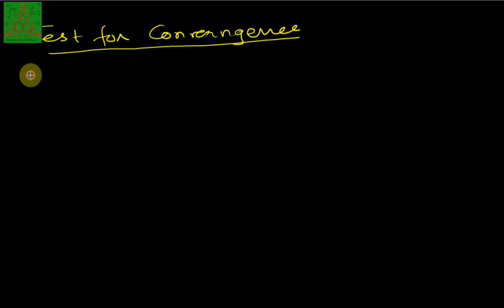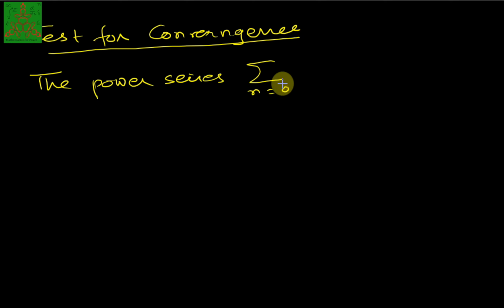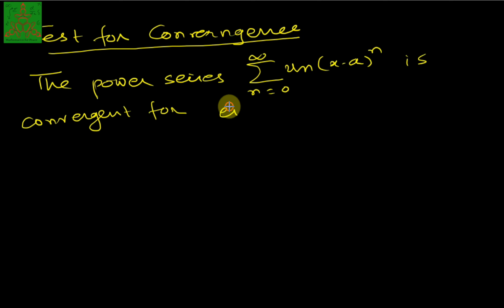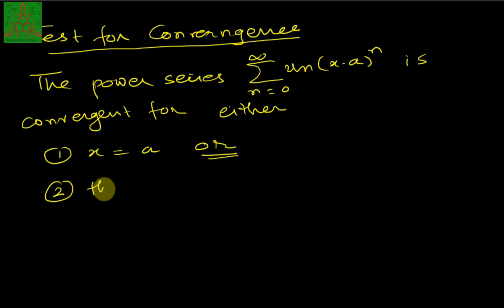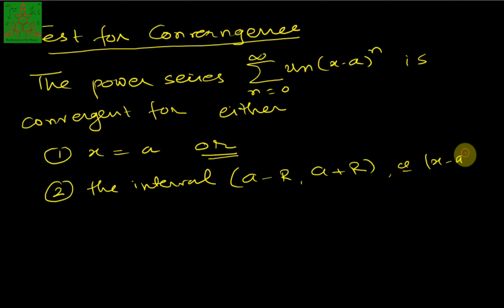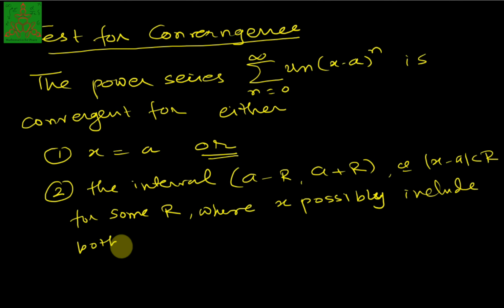It is the test for convergence of power series, which states like this: the power series summation n running from 0 to infinity un times (x minus a) raised to n is convergent for either of these three possibilities: either for x equal to a only, or on the interval a minus r to a plus r, that is, mod of x minus a less than r for some r, where x possibly includes both endpoints.